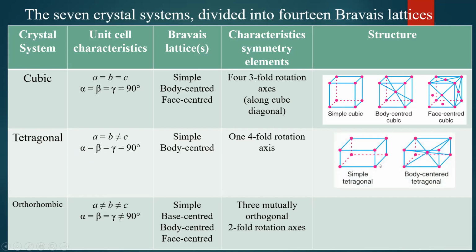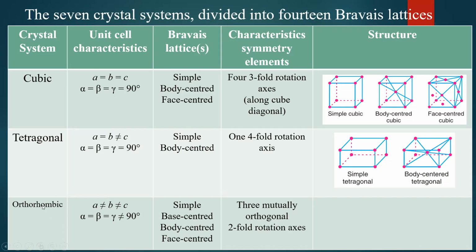And the structure shows the simple tetragonal. It has 2 sides equal, then the third side is different. A equal to B, whereas C is different. Okay, it is not exactly cubic, it is tetragonal. And body centered tetragonal is observed, where 1 more lattice point is placed at the center of the tetragonal unit cell. That is called as body centered tetragonal.